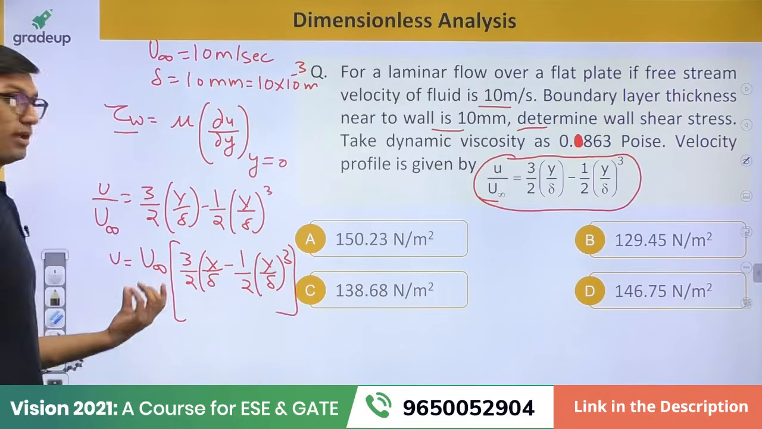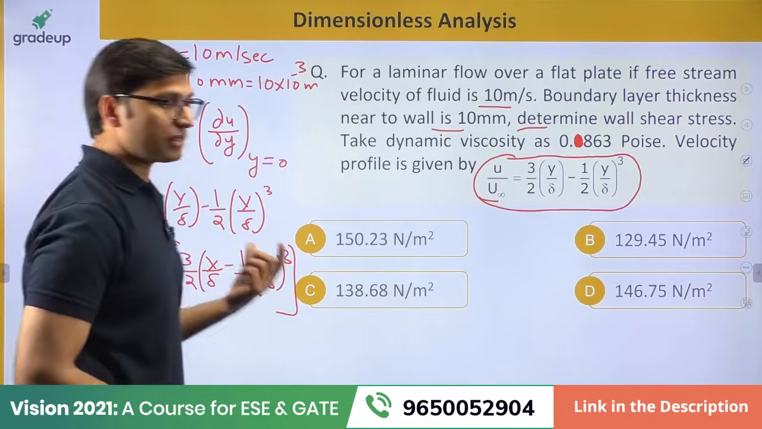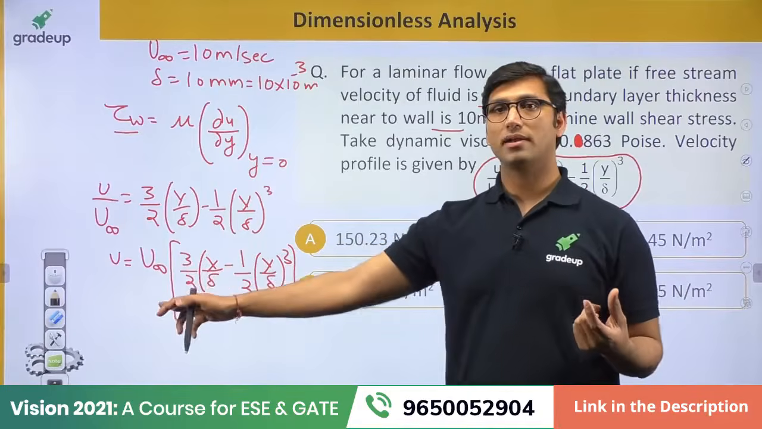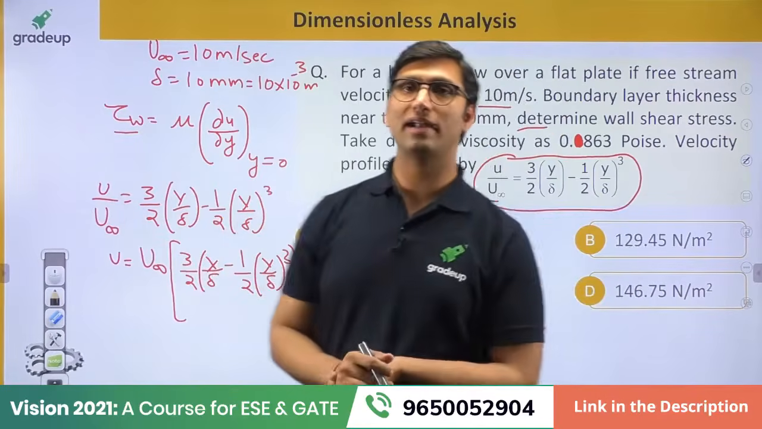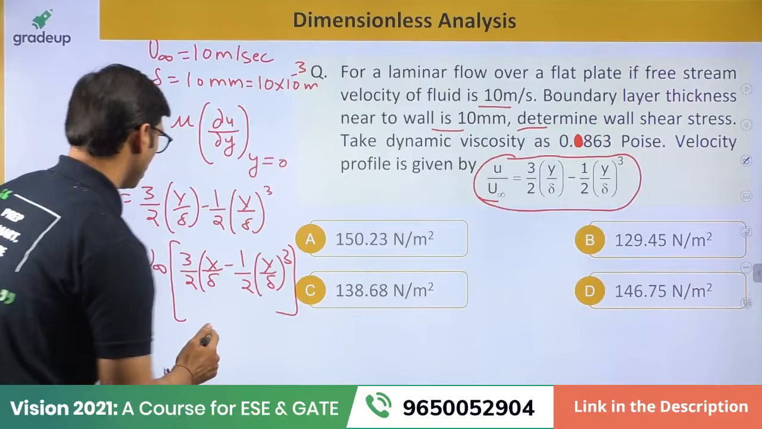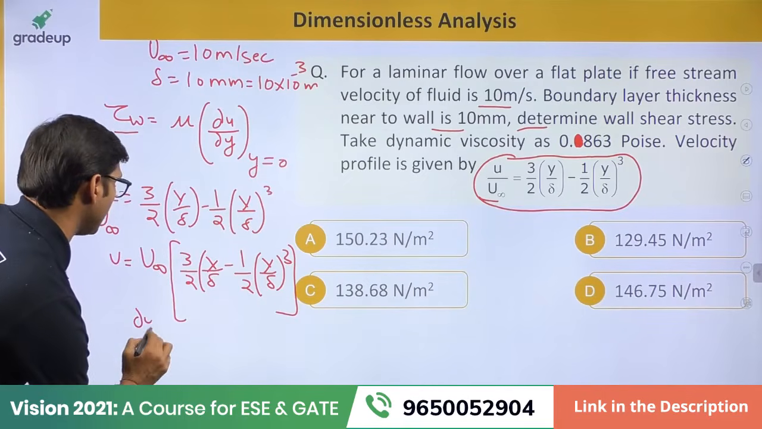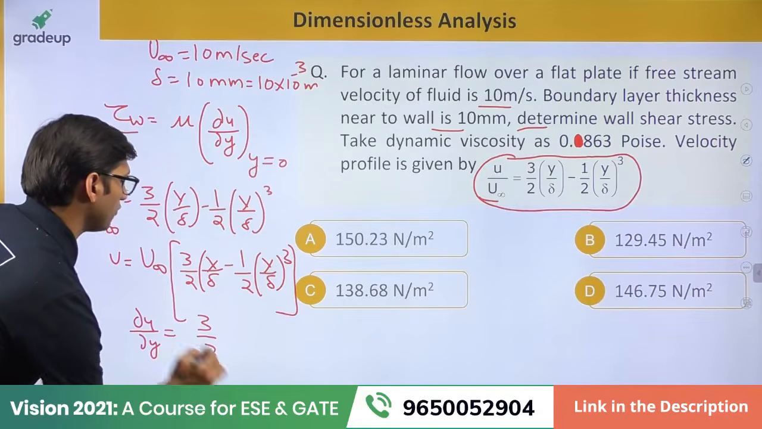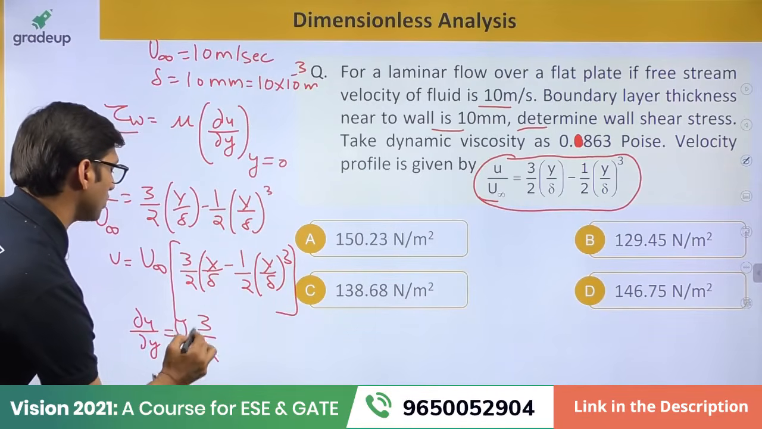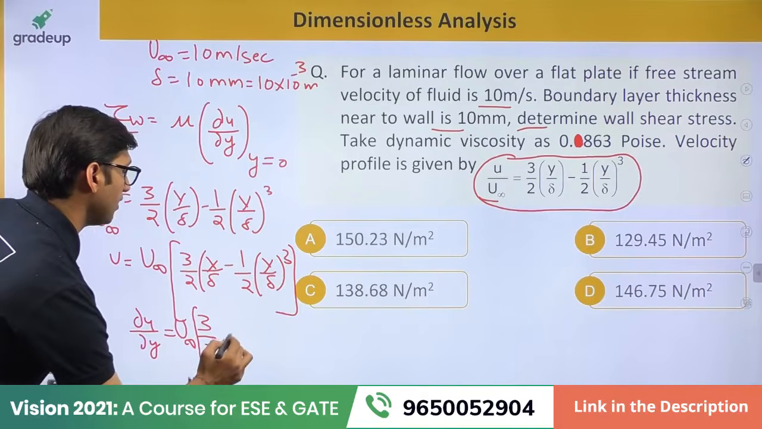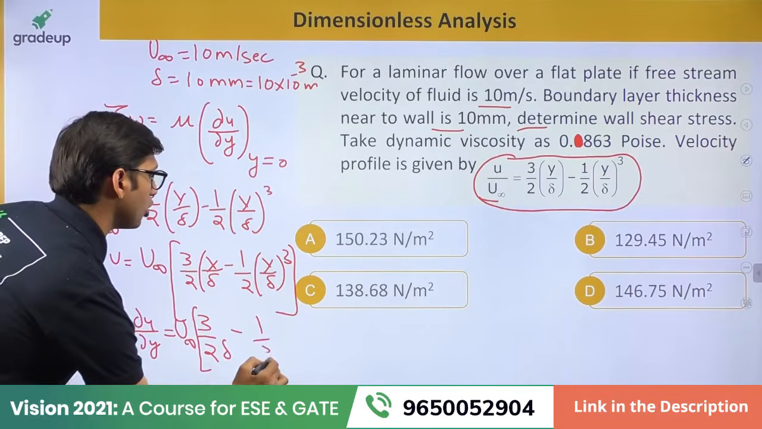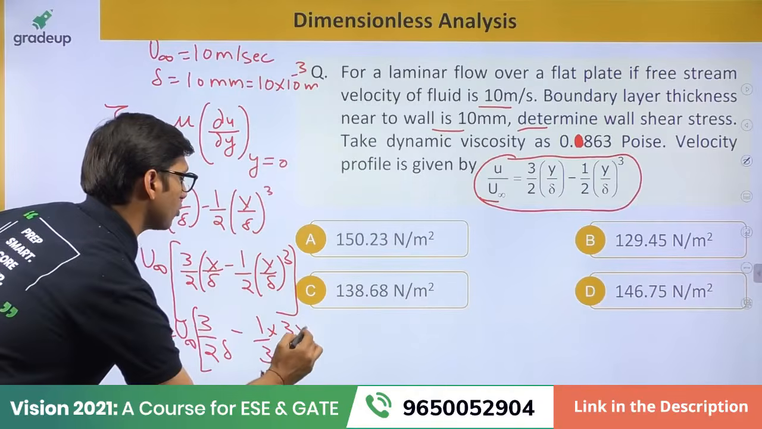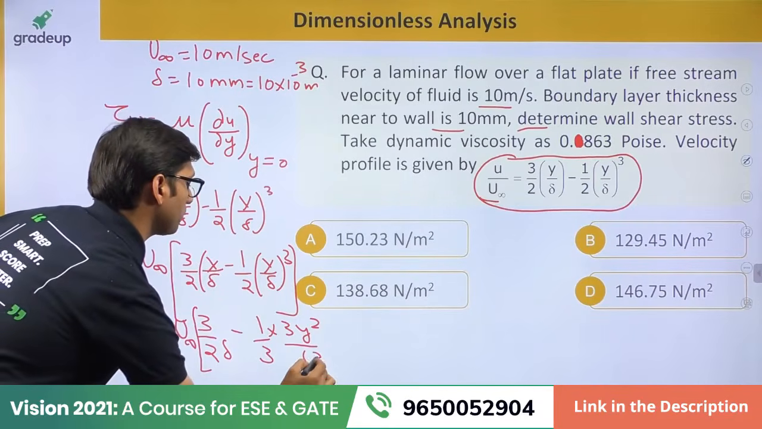Now in this u, what is the constant? In this you can find that this value is constant, that is u infinity is a constant, so that can be kept outside. What you will find after differentiation is du by dy will be equal to 3 by 2 times u infinity, which is outside, times delta minus half times, that is the differentiation, 3y square over delta cube.